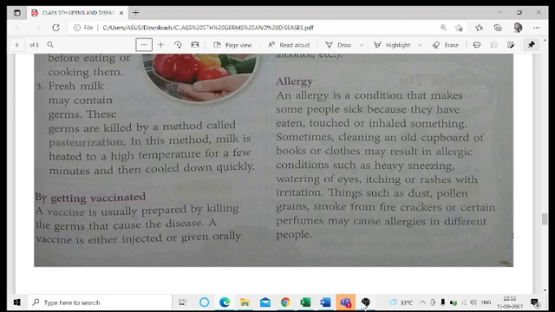The next is perfumes. When we are talking about perfumes, actually allergies are not common for everyone, first and foremost. In the case of perfumes, everyone does not have it, but some people have allergies from perfumes. That is, they are not able to withstand the smell of the perfumes, and they start sneezing continuously.